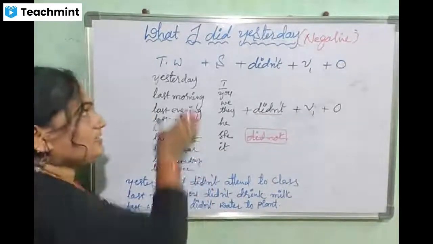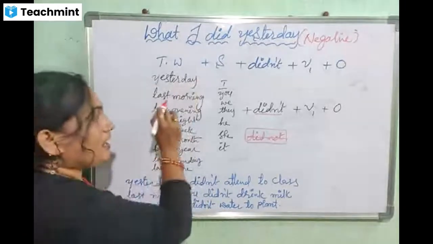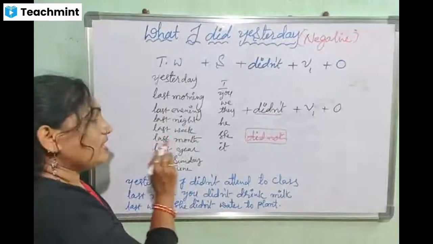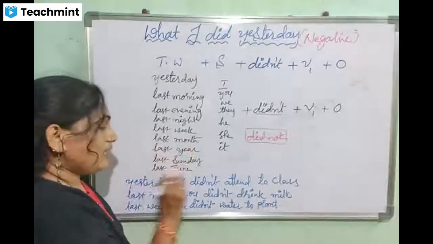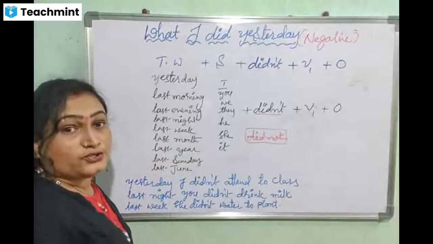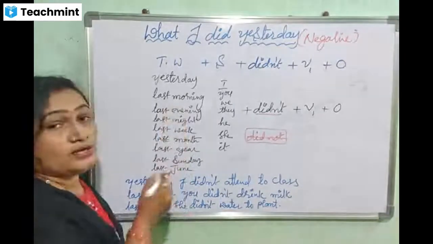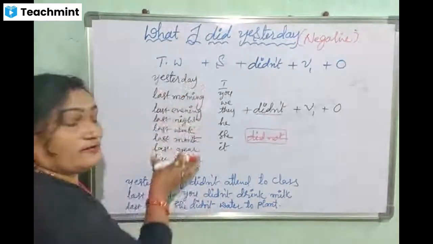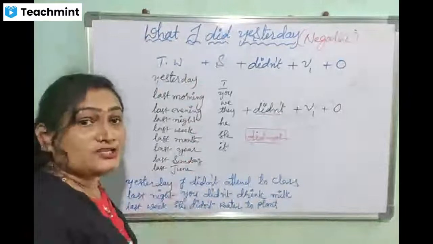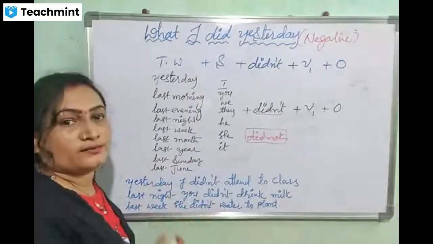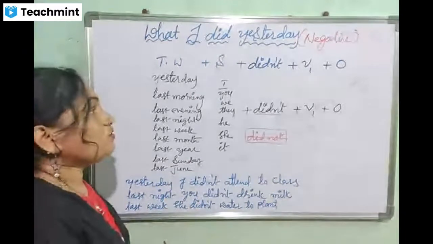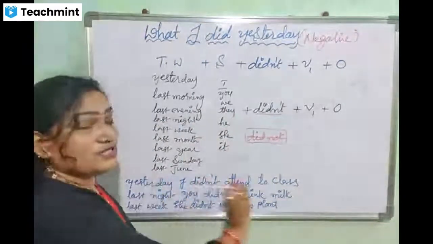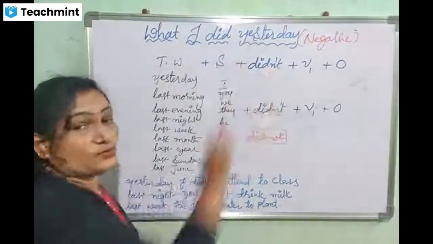Have you understood? The same time words: yesterday, last morning, last evening, last night, last week, last month, last year, last Sunday, last June. I told you already these are only example time words. Okay. So prepare all these time words and arrange your own time words by yourself. Right. So after the time word we have to arrange a subject. I arranged some sentences here with this sequence.